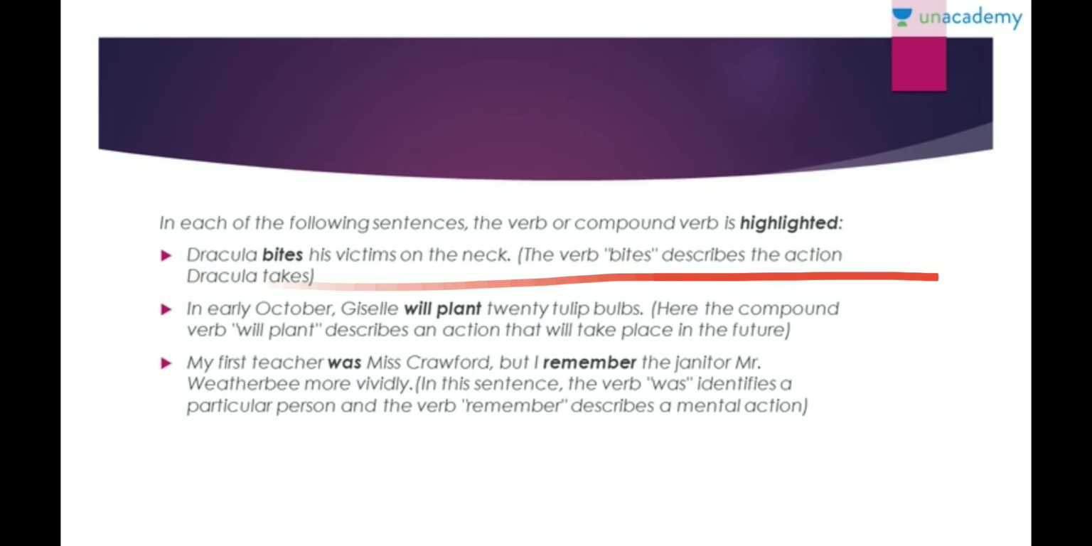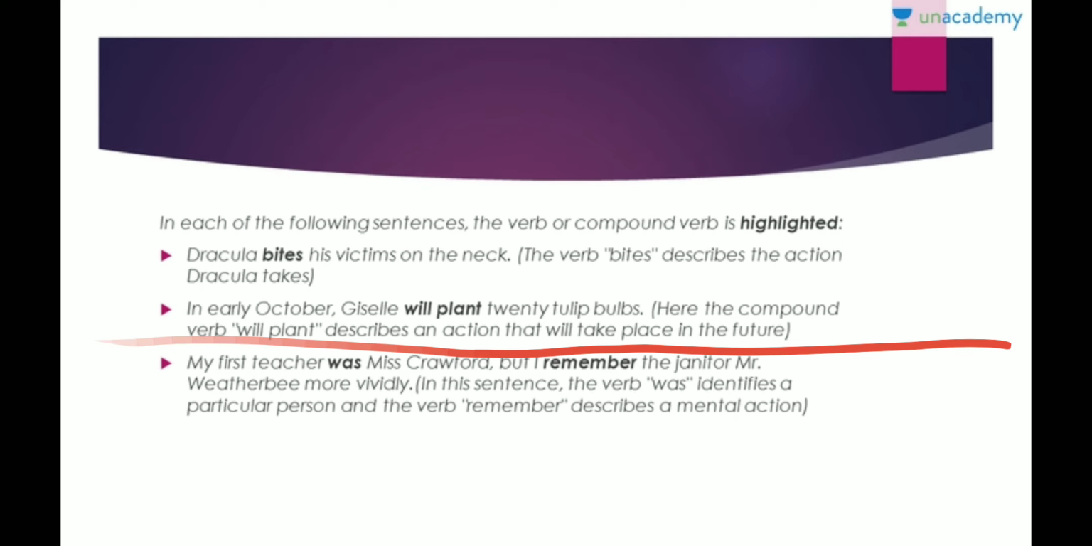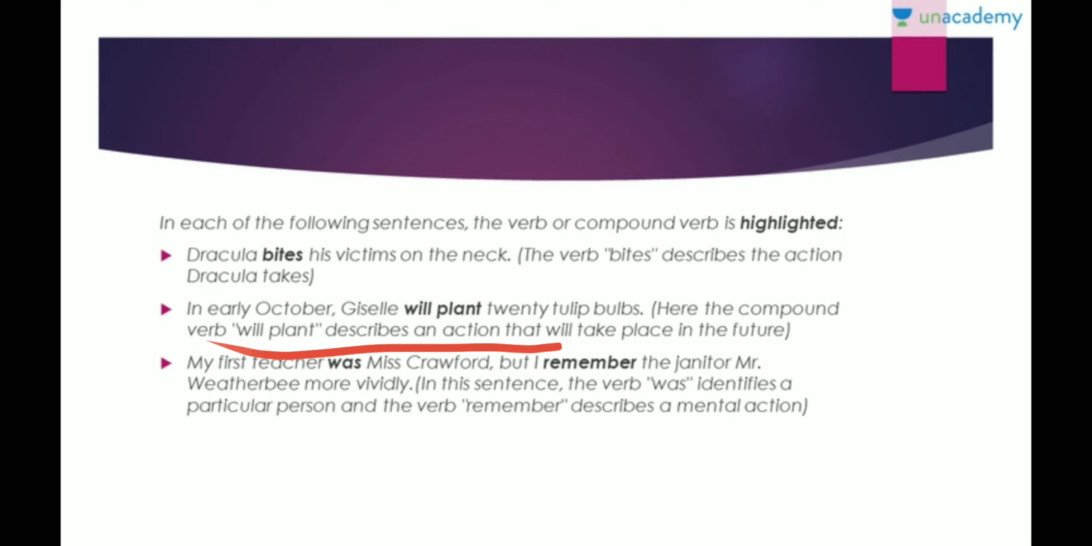Like, Dracula bites his victim on the neck. So when you say bites his victim, you're telling the action, that what he does. So basically this is a verb which is known as an action verb. So you know that Dracula is biting his victim. The second point is, in early October, Gizzard will plant 20 tulip bulbs. So that tells you, this compound verb will plant tells you the action that is going to take place in future. That in October, she's going to plant the tulip bulbs. So will plant becomes your verb.